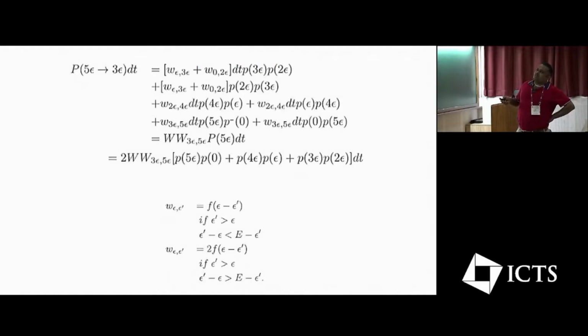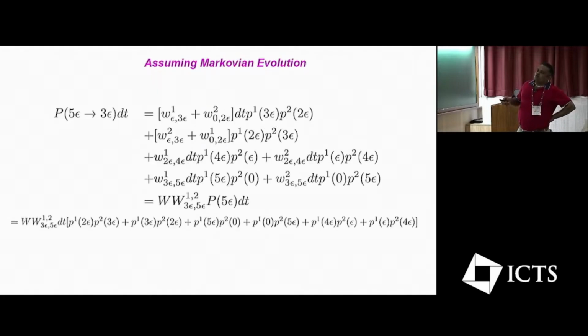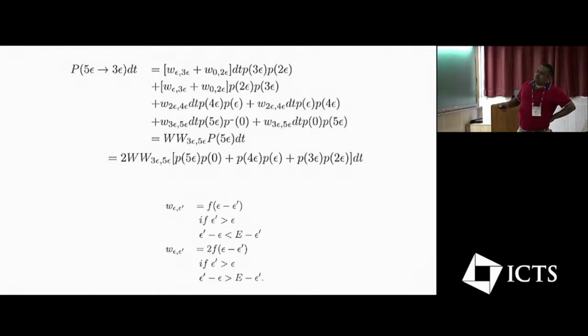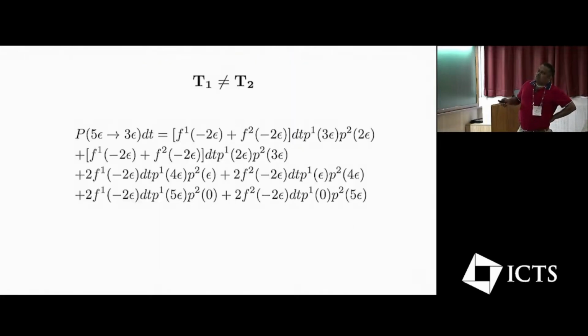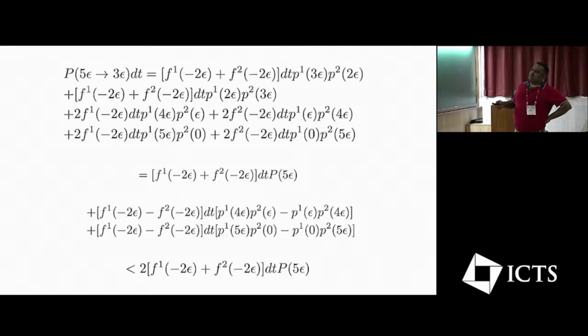Whereas in the second case, because I had this constraint that these things would be different, what I have is that when I make the substitution, I'm having an extra factor of 2 over here. And when I try to put these two together, to see whether I can get this in some kind of form where I'm just having one P of 5 epsilon, I cannot do it because I'm getting some other terms over here.